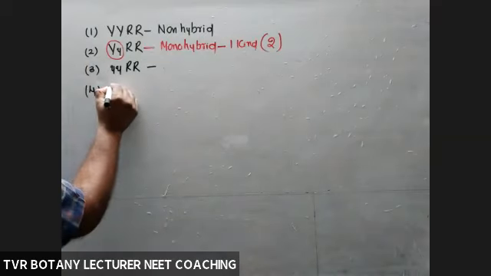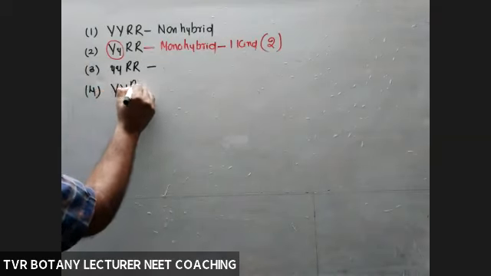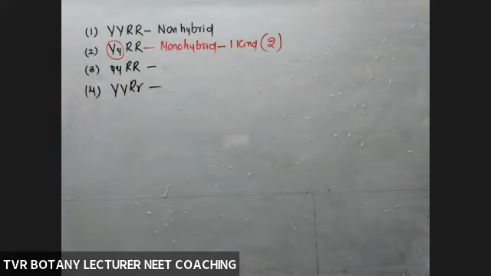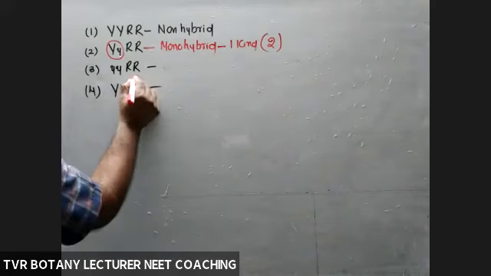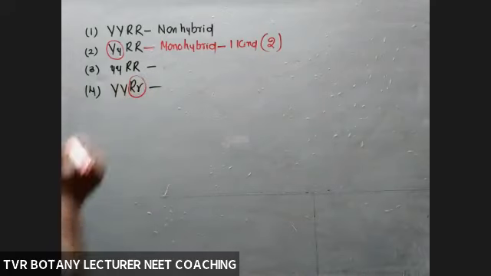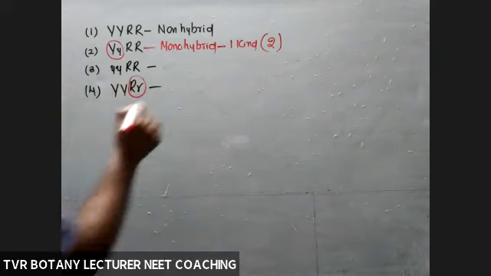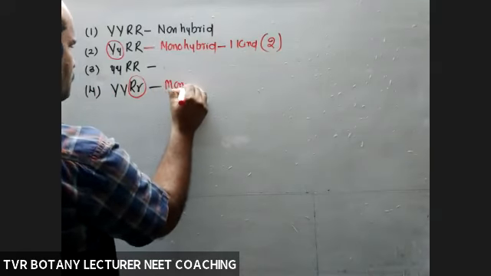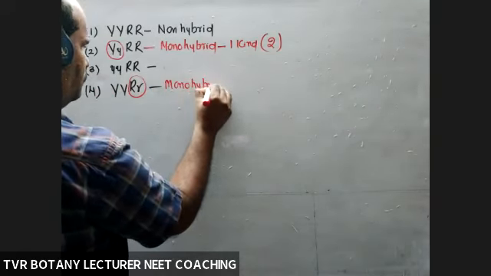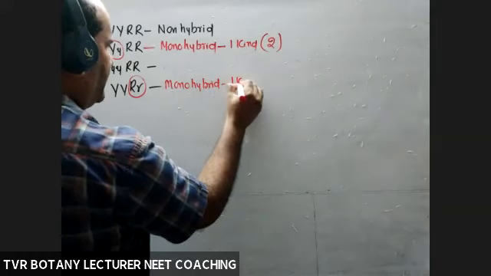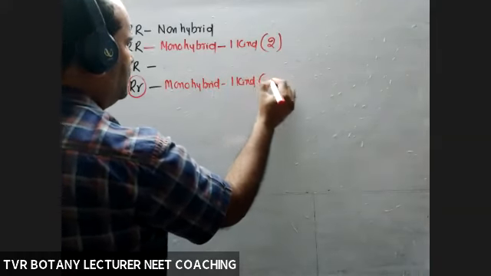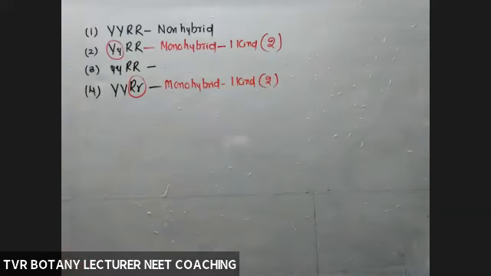Next, capital Y, capital Y, capital R, small r. How many genes are in heterozygous condition? One gene is in heterozygous condition. So this one is also a monohybrid, one kind. Total number is definitely two, it is repeated two times. That is the second type of monohybrid.